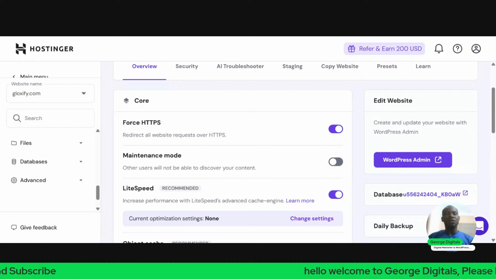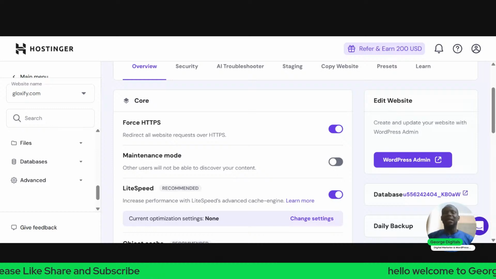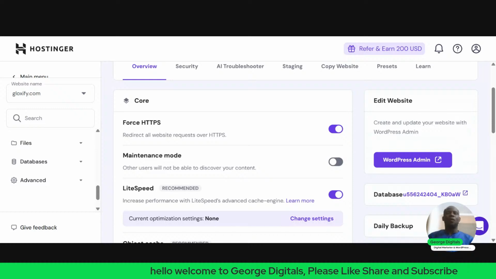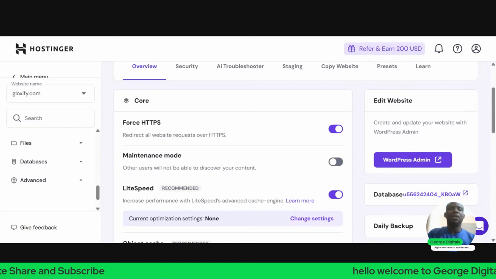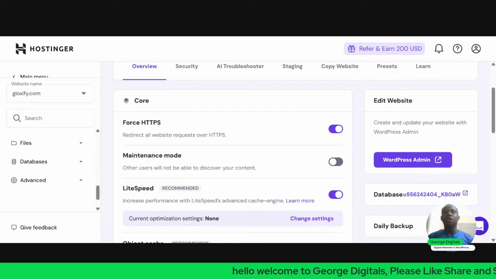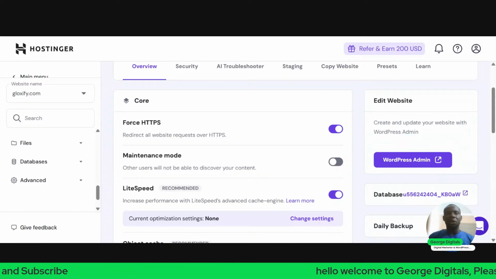Once I click on add new page, I'll give this page a title. Now, if I want this page to be my home page, I can give it the title home page. But for the purpose of SEO, I will advise that instead of calling your home page home, you give it an SEO title. For instance, let's say I'm a digital marketing agency. I can call this page digital marketing agency. Then I'll click on publish at the top, then click on publish again. Once I click on publish again, I'll click on the place you see edit with Elementor in blue.